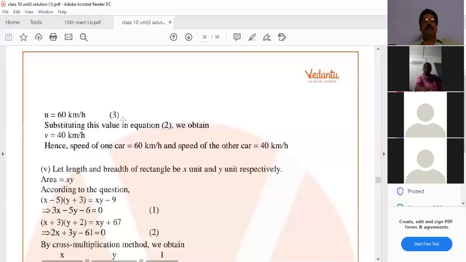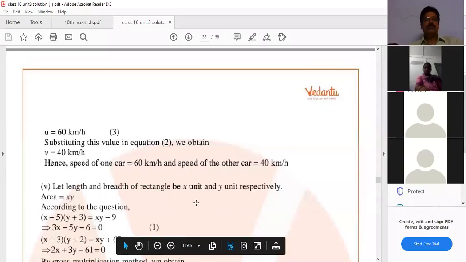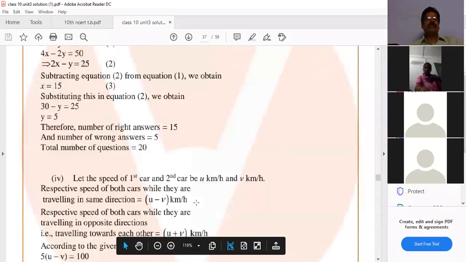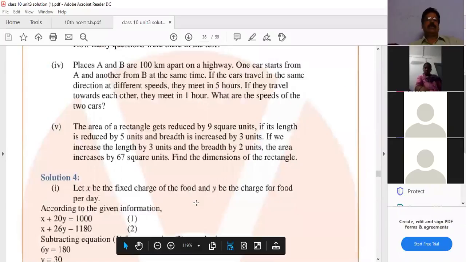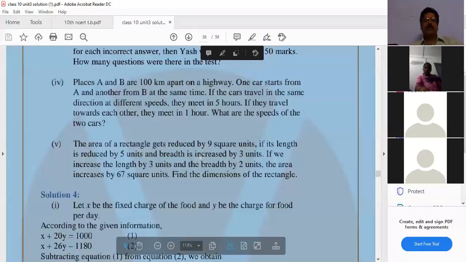Understand this sum, all? Note this down. Understand, all? Anyone? Yes, sir. Doubts? No doubt now. I'm going to the next sum. Okay. Next question is, see, this is an important question. Fourth one is important. Fifth one is also important.